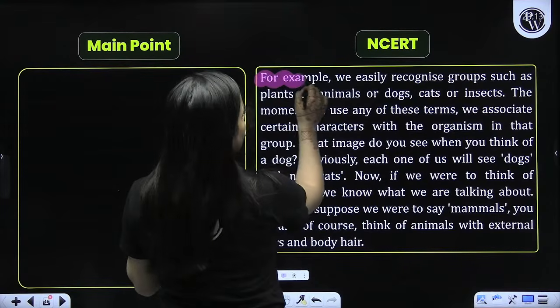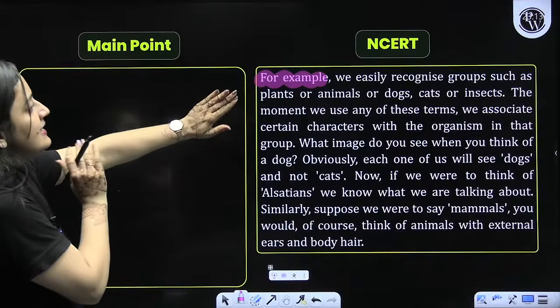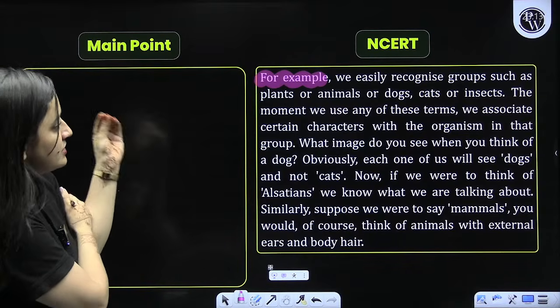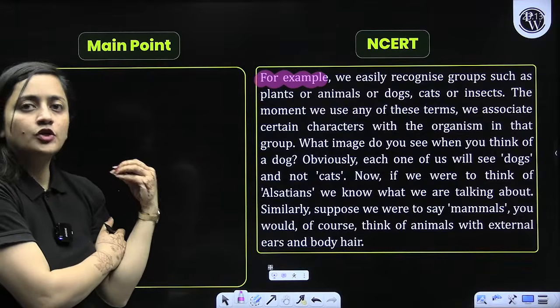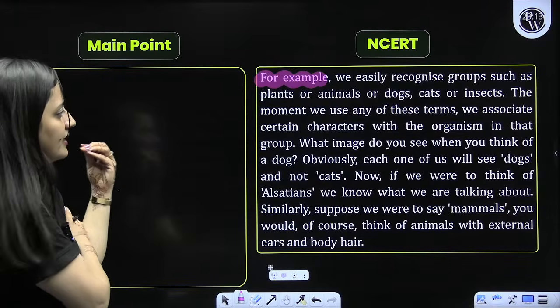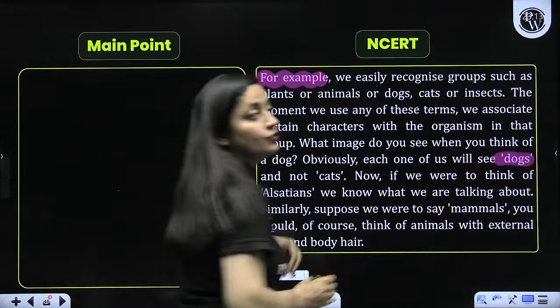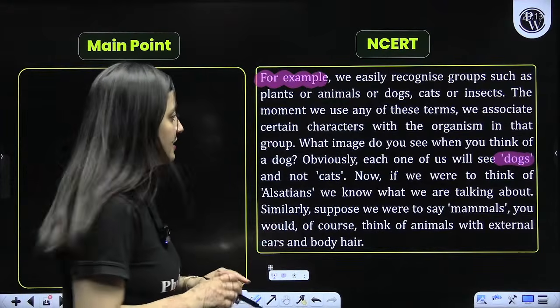For example, you can easily recognize plant, animal, dog, cat or insect, right? When you use these terms, you can recognize them. Whenever you hear the word dog, you will imagine a dog, you will not imagine a cat.